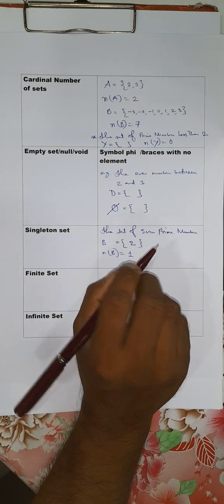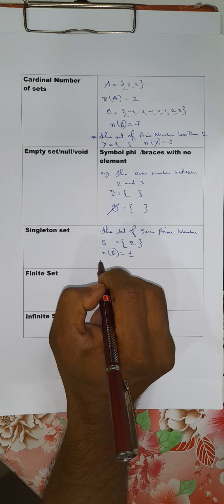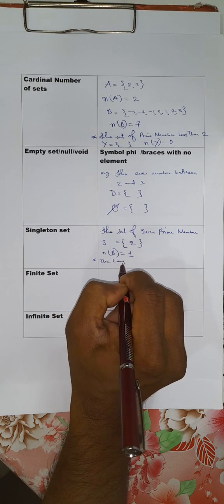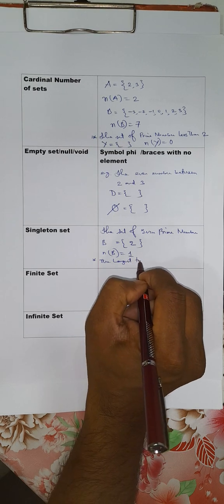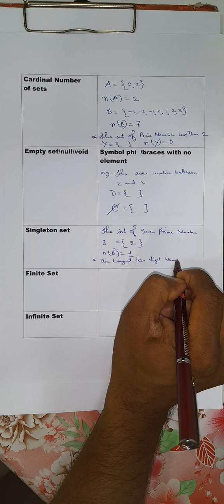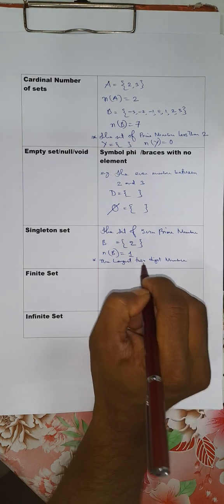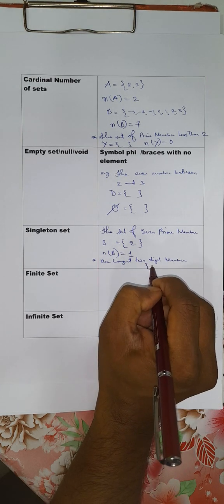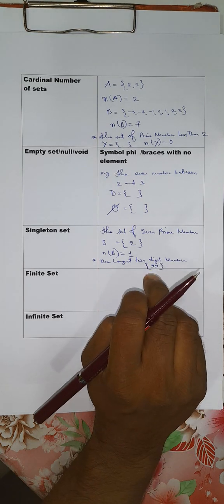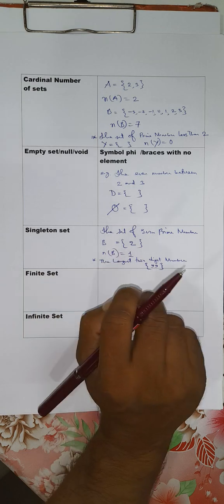Similarly, say, for example, the largest 2-digit number. What is the largest 2-digit number? The answer is 99. So there is only one element within this set. So it is a singleton set.